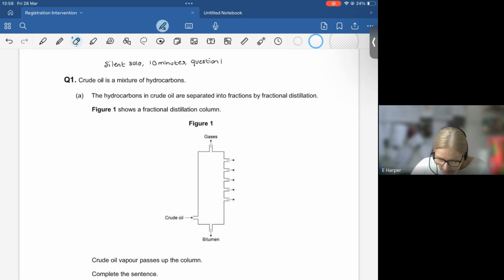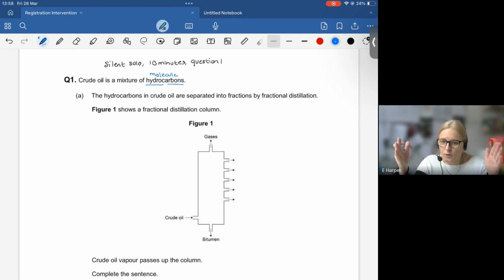So crude oil is said to be a mixture of hydrocarbons. Now, remind you, a mixture is two substances not bonded together. However, it's made up of hydrocarbons. That hydrocarbon is a molecule. It's a molecule made specifically of hydrogen and carbon. Now you can have more or less hydrogens and carbons, so they can be quite large molecules and quite short ones, hence the mixture. It's a mixture of large and short and medium-sized hydrocarbons.